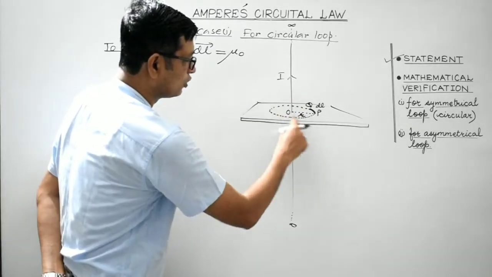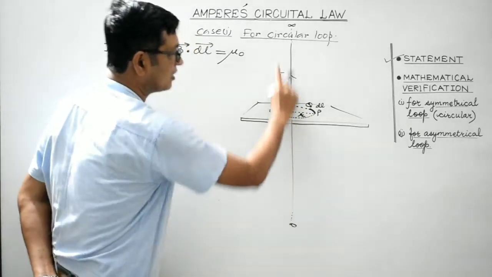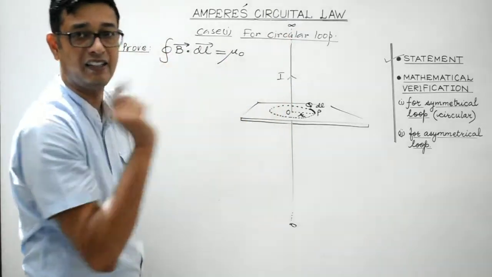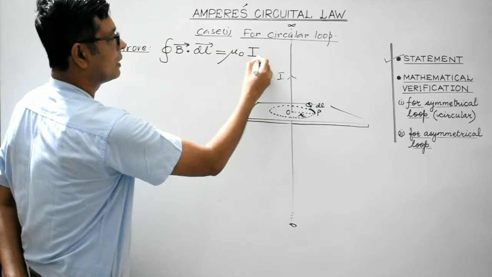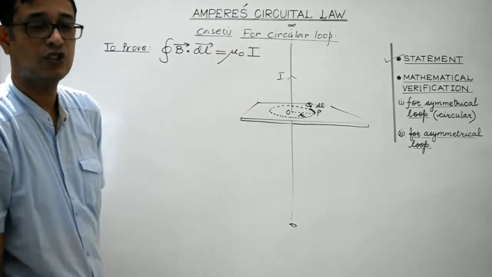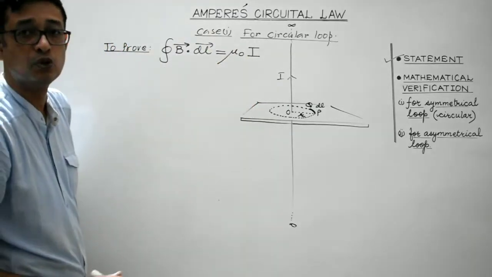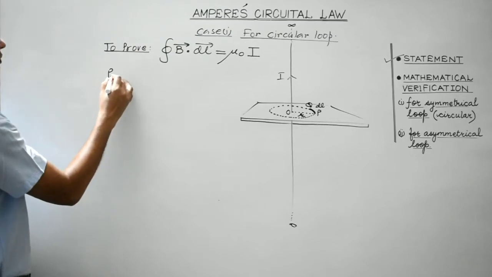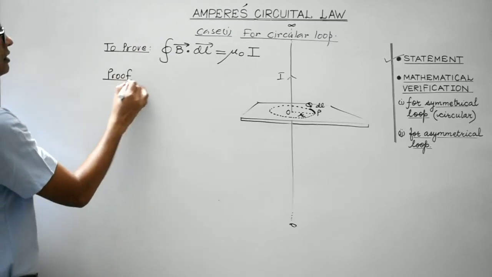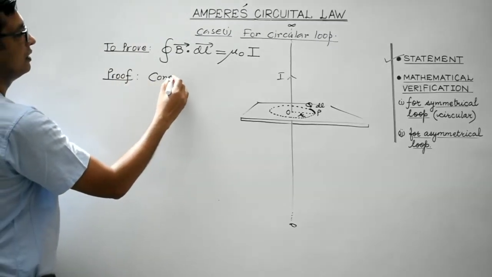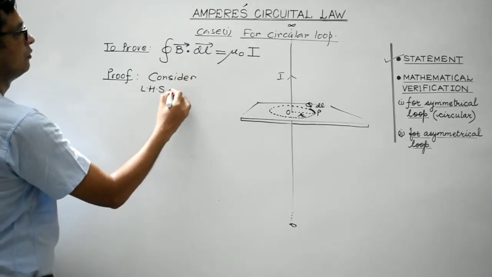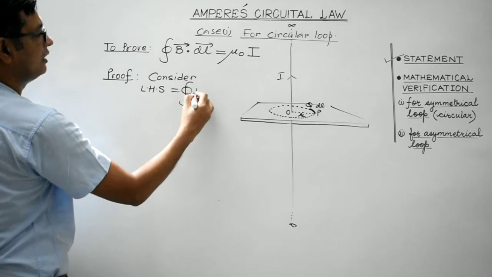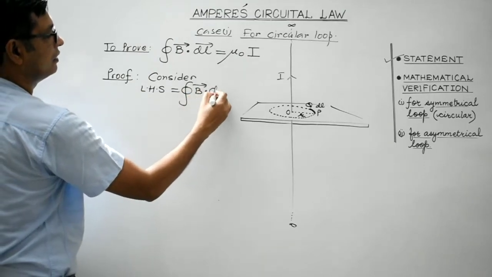In this case, through this circular loop, the net current passing through the loop is I. So for this particular case, it will be mu naught multiplied by capital I. Clear, students? This is what we are supposed to prove. So let's consider the left hand side, which is the closed line integral of the magnetic field.